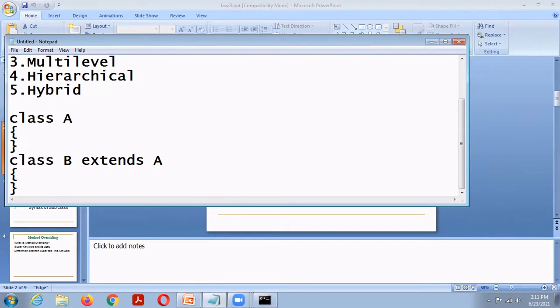In C++, we use the syntax class B colon, then one visibility, public, private or protected, then the base class. Here the extends keyword is used. Class B extends A, so class B inherits all of the instance variables and the methods defined by class A.